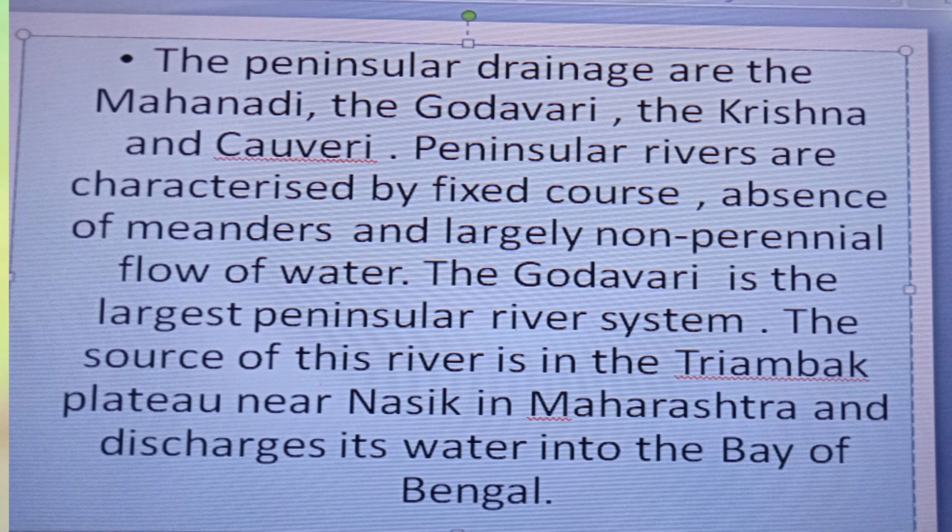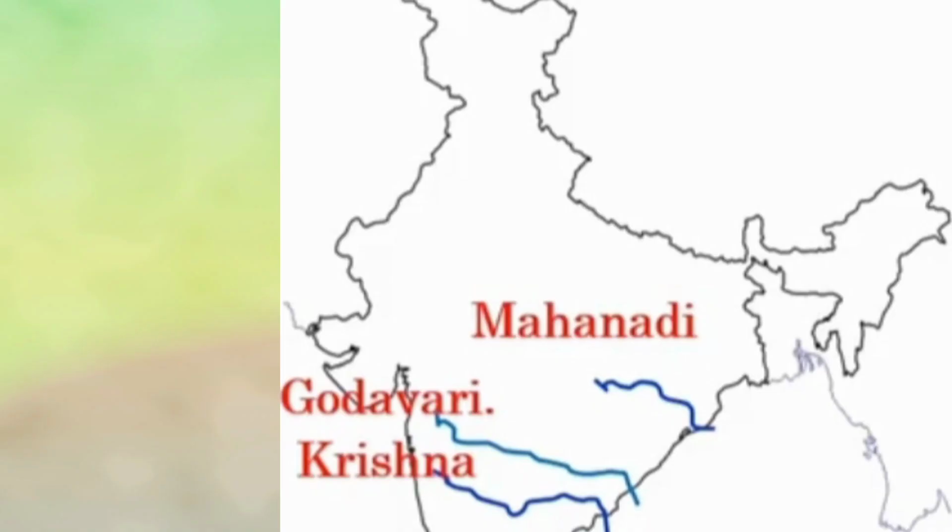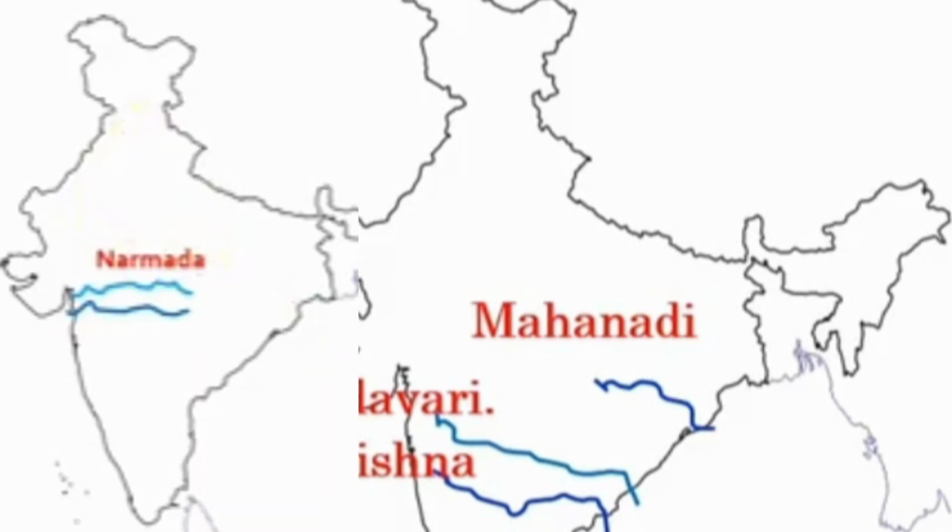Peninsular rivers are characterized by fixed course, absence of meanders and largely non-perennial flow of water. The Godavari is the largest peninsular river system. The source of this river is in the Trayambakam plateau near Nasik in Maharashtra and it discharges its water into the Bay of Bengal. Here, the west flowing rivers are Narmada and Tapati.